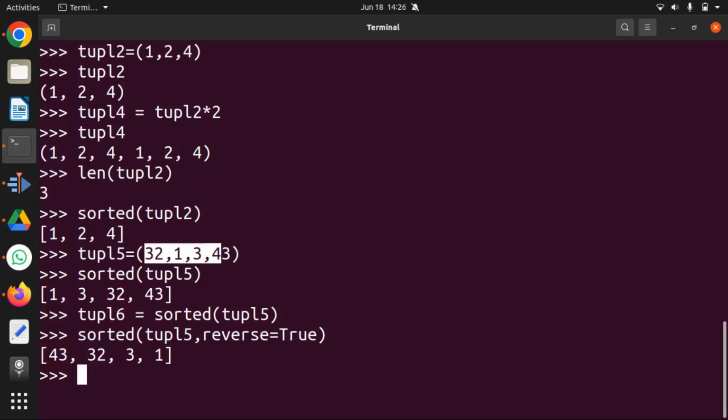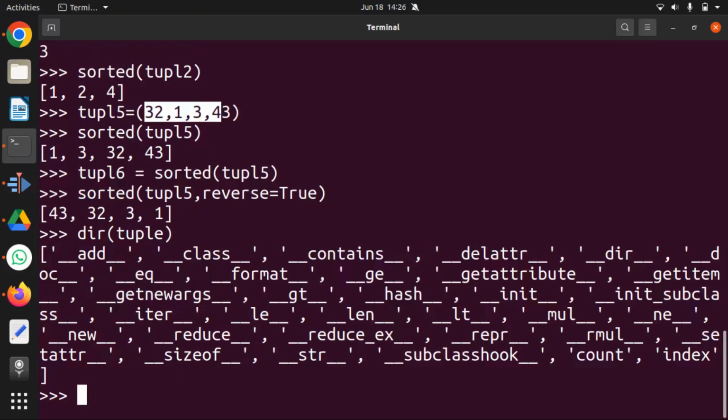With respect to the methods available in the tuple, you can look at the tuple methods. Primarily there are two methods. One is count and second is index. Count gives you the repetition count of any item.